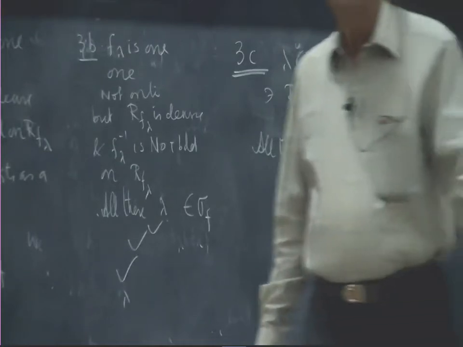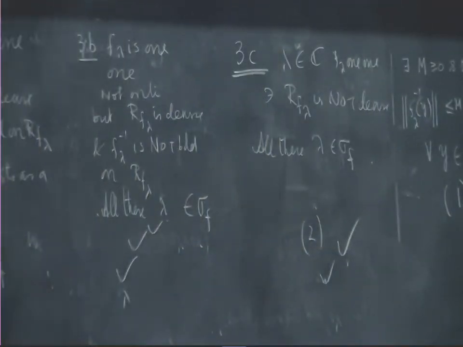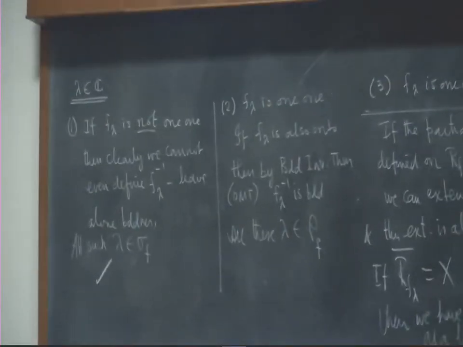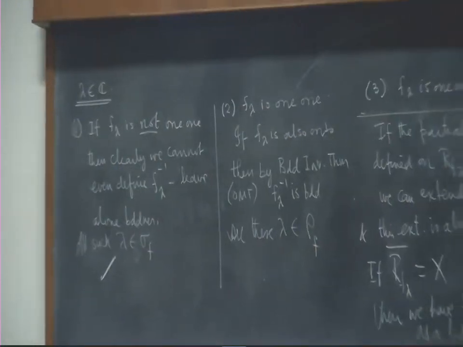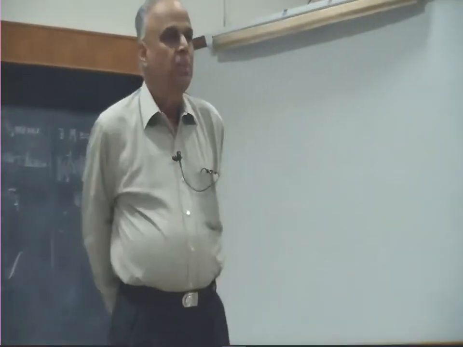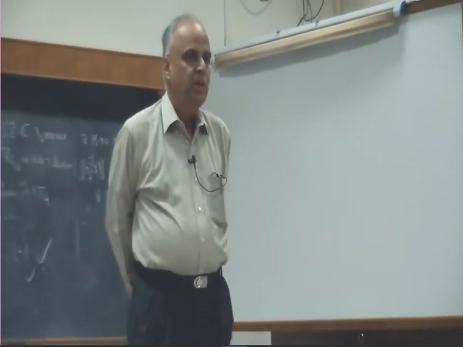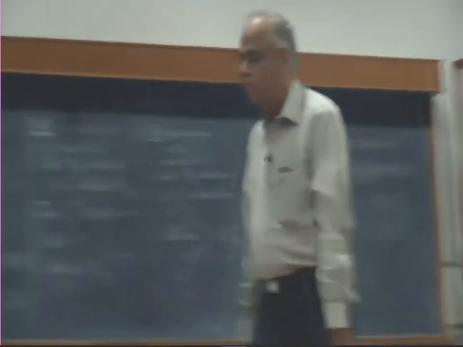So, the spectrum is divided into 3 parts, whereas in the matrix case there was only one part, everything else automatically vanished. But in general Banach spaces, the spectrum will generally consist of 3 possible parts. Some of them may be empty, but in general there are 3 possible parts.